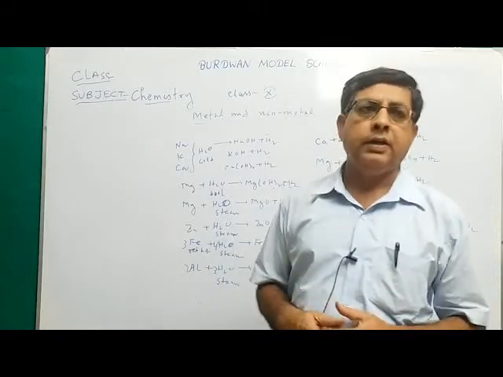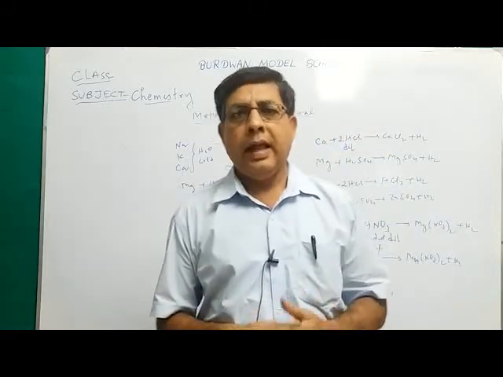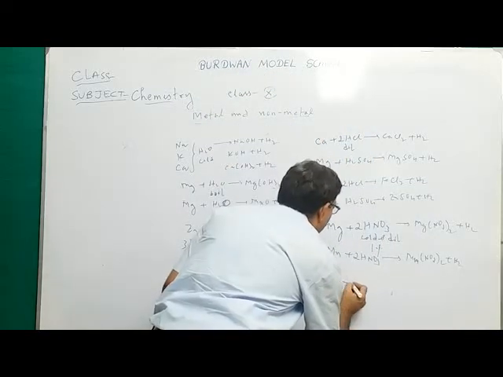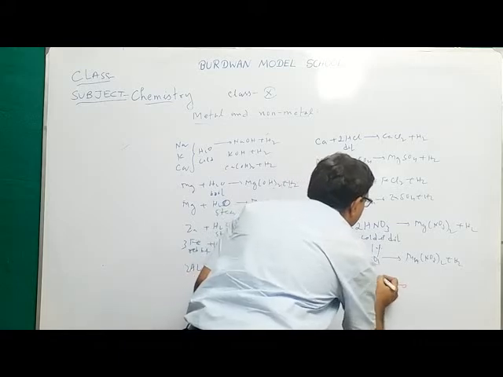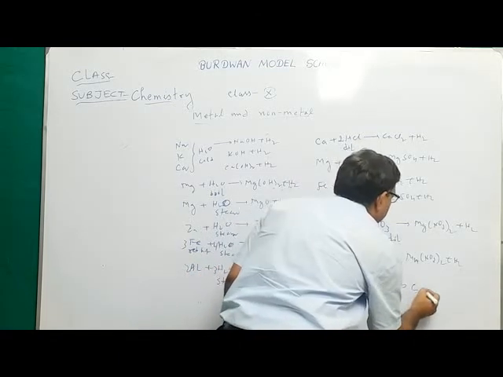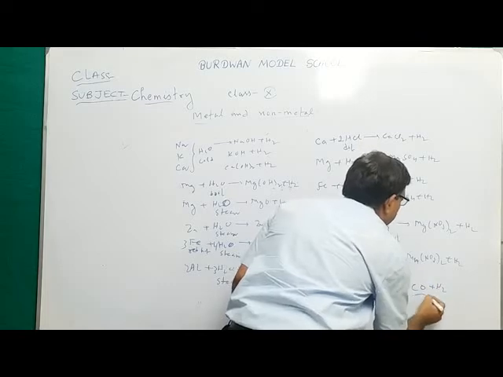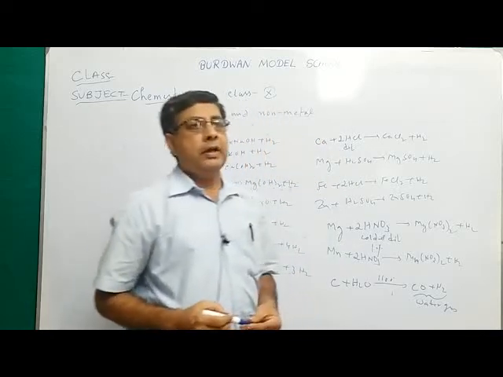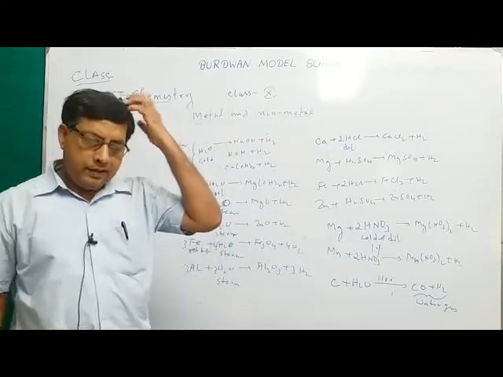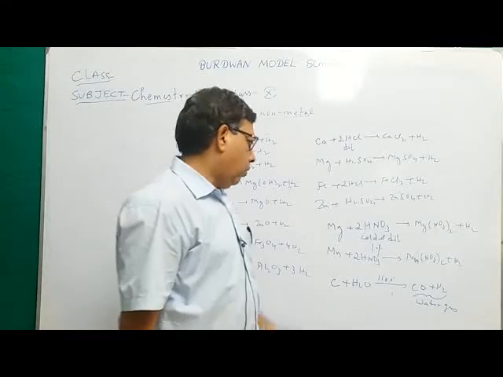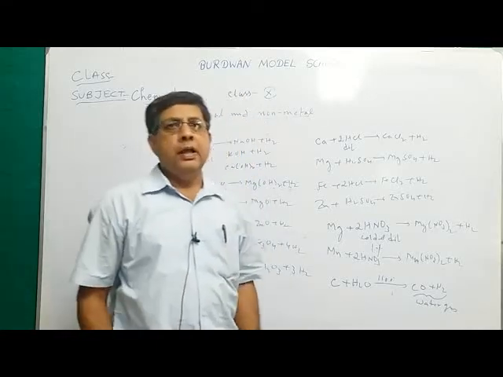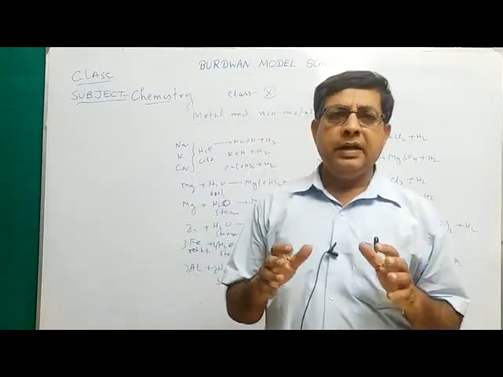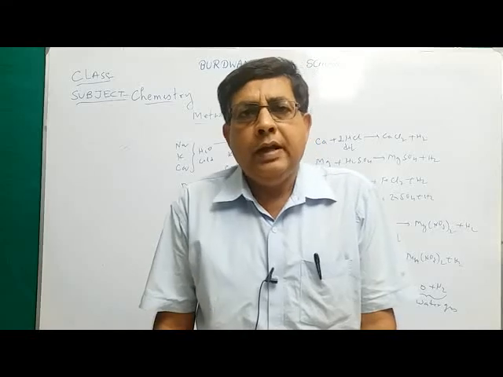Non-metals generally do not react with water or acid. Only carbon reacts with red hot steam. Among non-metals, only carbon reacts with steam at 1100 degrees centigrade to form carbon monoxide and hydrogen. This mixture of gases is known as water gas. So non-metals generally do not react with acid or water, except carbon, which reacts with steam at high temperature to form carbon monoxide and hydrogen. So these are the general chemical properties of metals and non-metals.